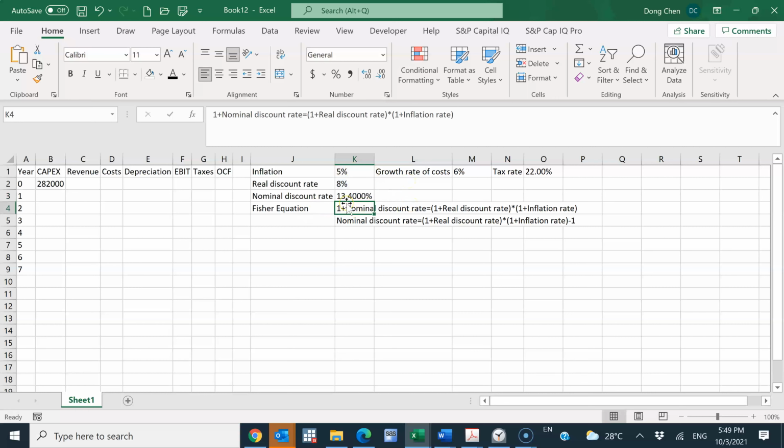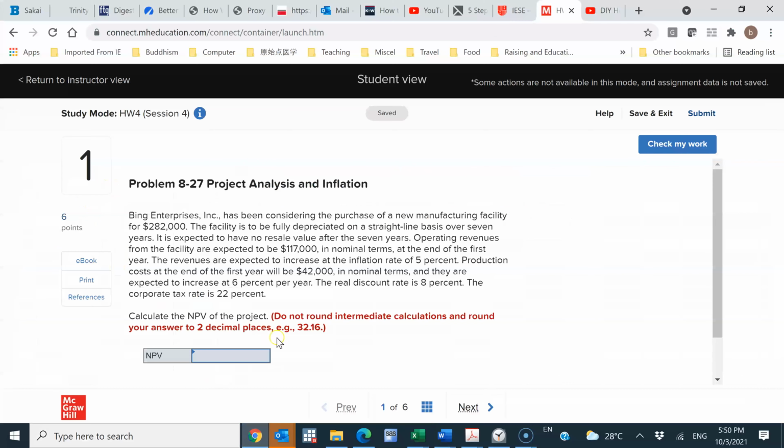So this is the nominal discount rate, which we will be using in calculating the NPV later. NPV, let me just put a number here. And then let's continue to fill in the blanks of this table. So revenue, it tells us the number for the first year, right?